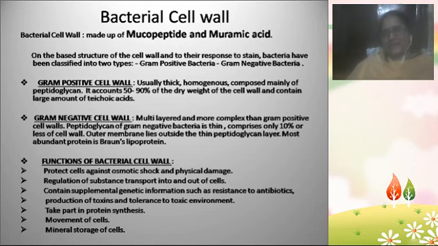Like if a bacterial cell is placed in a toxic environment with poisonous chemicals, the cell wall helps protect the cell from those chemicals. In that way the cell wall offers protection to the bacterial cell.